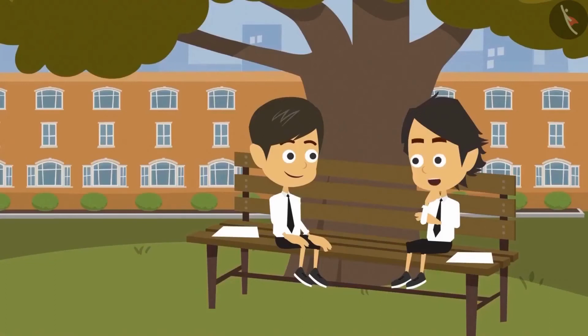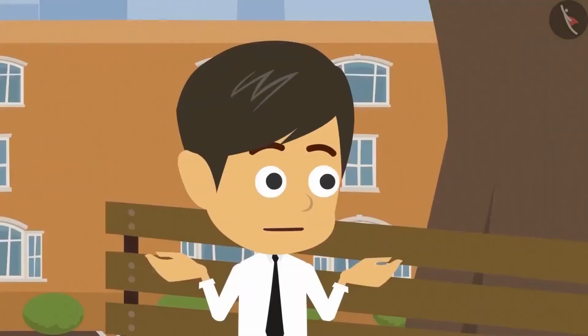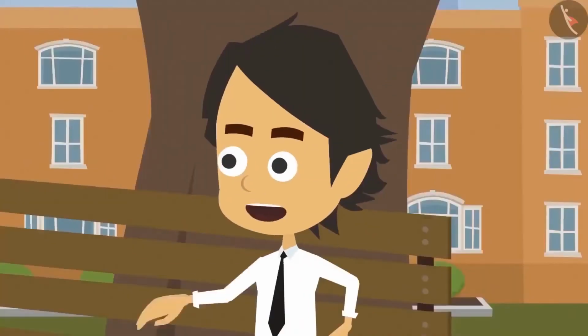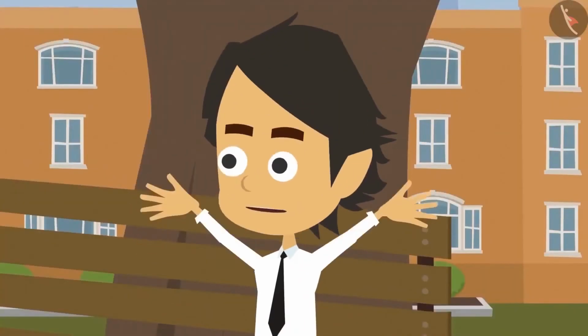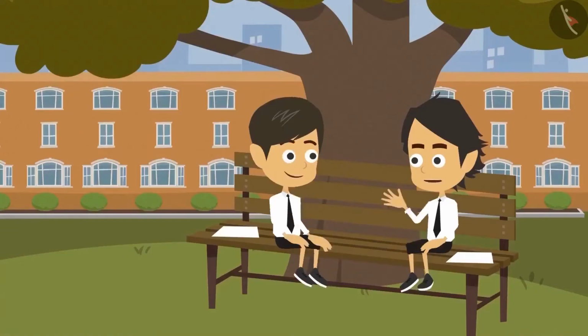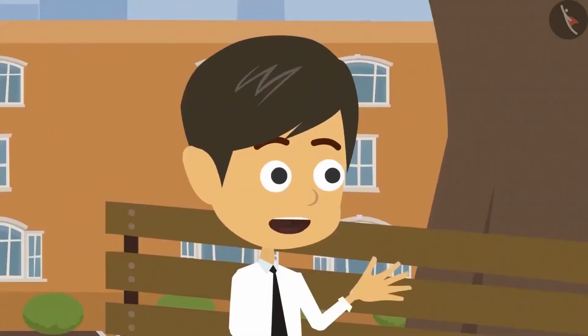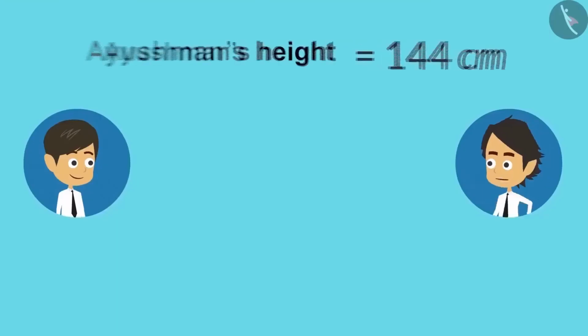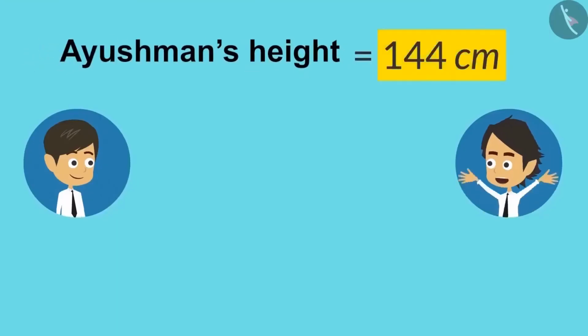I think we can convert centimeters into meters. How? See, yesterday madam told us that 1 meter has 100 centimeters. Yes. So with this information, I can write my height in meters and centimeters. I still do not understand. Can you show me? See, my height is 144 centimeters.